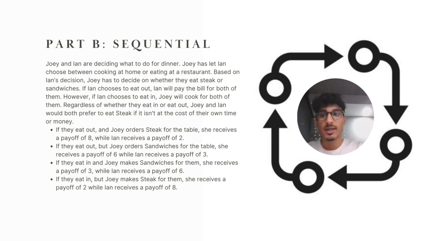If they eat out and Joey orders steak for the table, she receives a payoff of 8, while Ian receives a payoff of 2. If they eat out but Joey orders sandwiches for the table, she receives a payoff of 6, while Ian receives a payoff of 3.